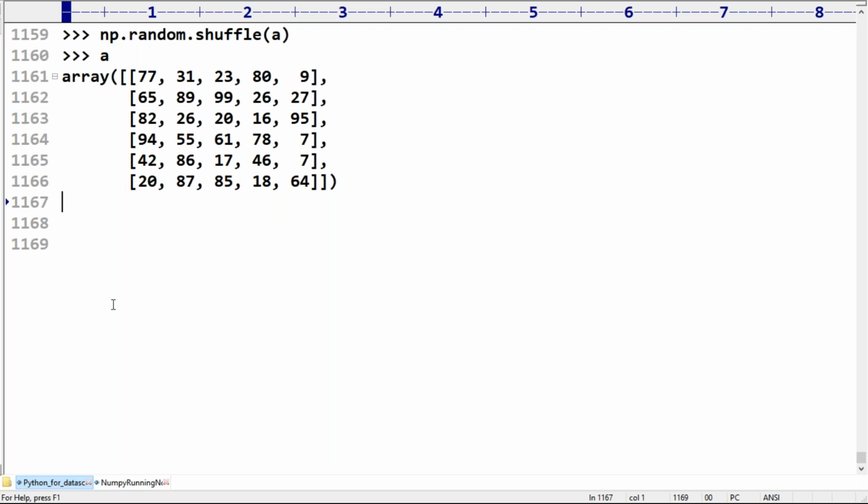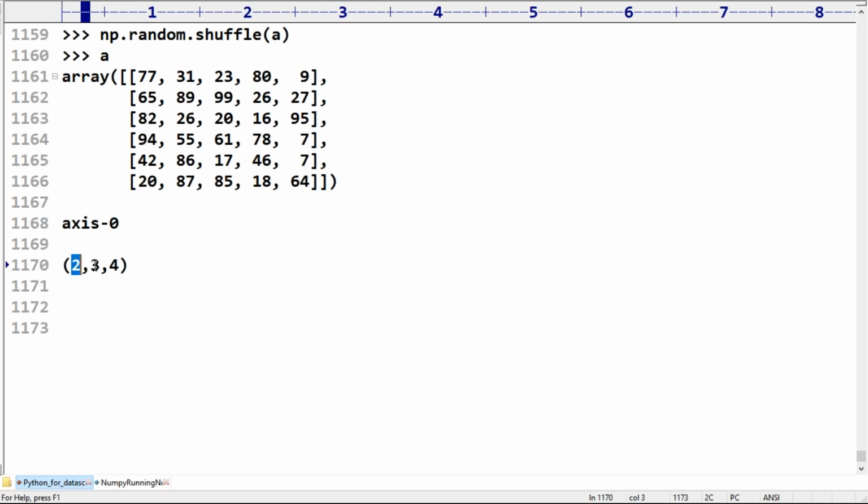Next up, Walid Mirja is asking what about 3D? How is the shuffling going to happen in the case of 3D? In the case of 3D, shuffling is always based on the first axis, axis 0. In a 3D array, what does axis 0 mean? Suppose the shape is 2, 3, 4. Axis 0 size is 2.